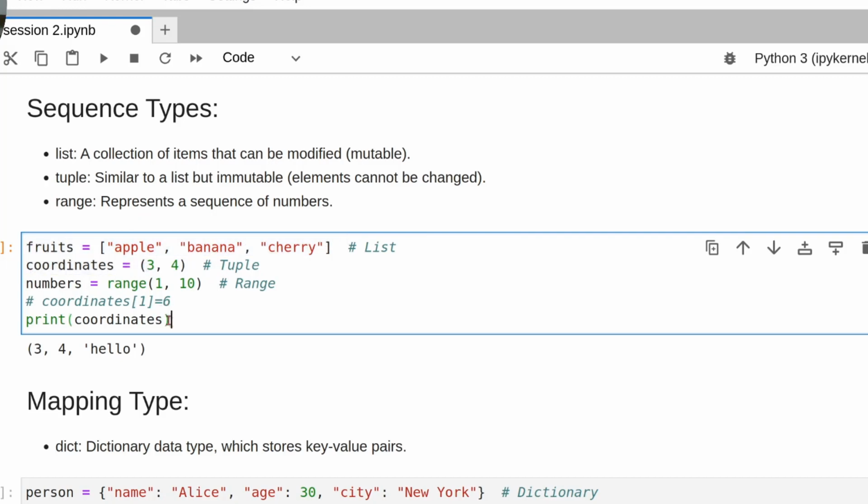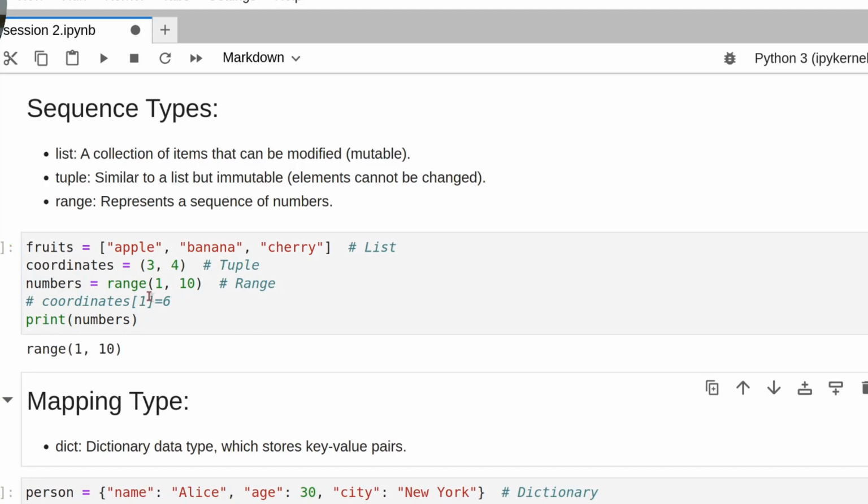Then we have range, as I said. For example, I'm using this range 1 to 10, it will print the numbers. You can see the range gives a range of numbers from 1 to 10.